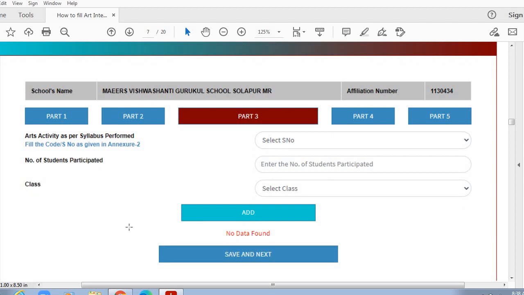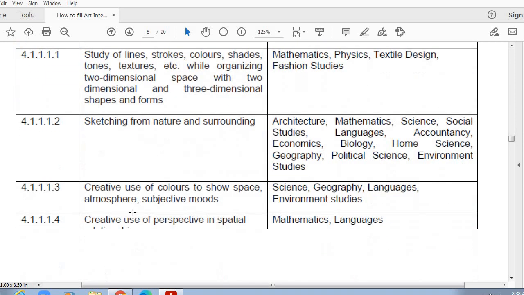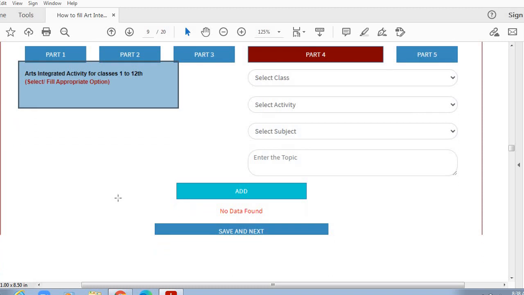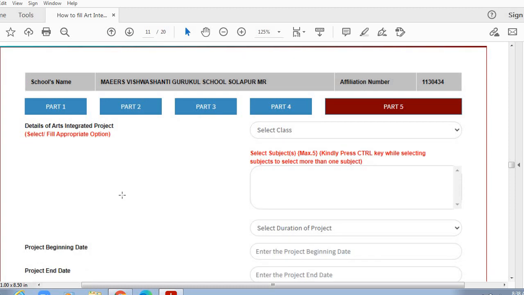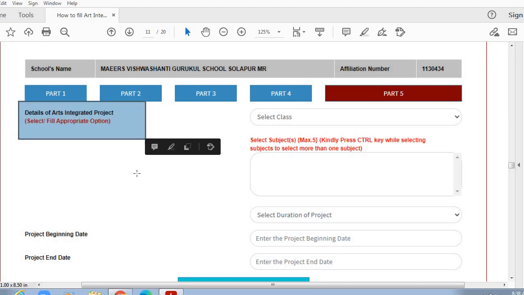In the third part, you need to mention the details of the art activities performed in the school. In the fourth part, you need to mention the details of the art integrated activities performed in the school. And in the last part, that is fifth part, schools need to enter the details of the art integrated projects.